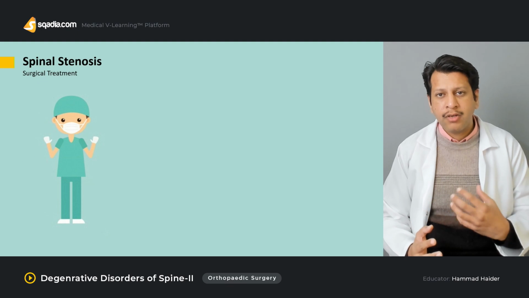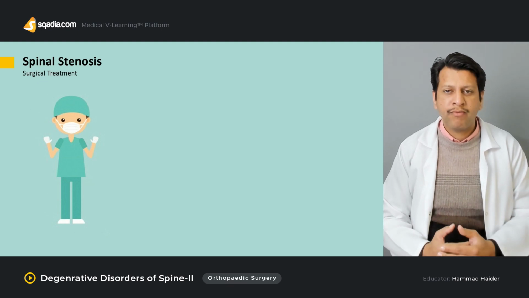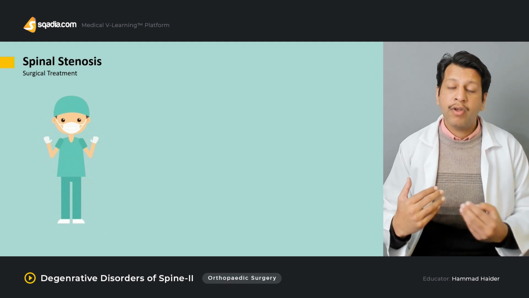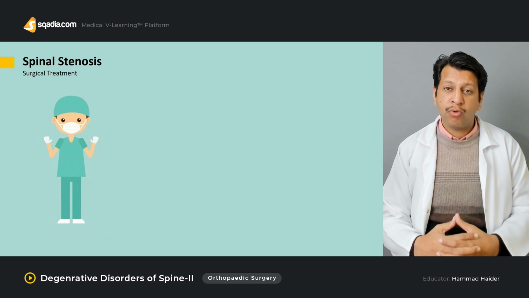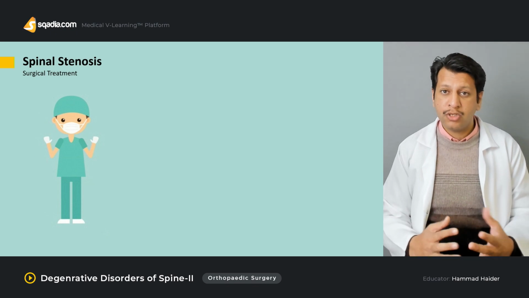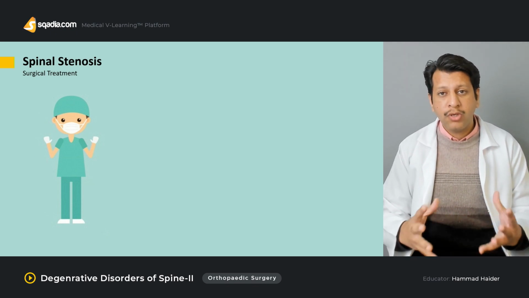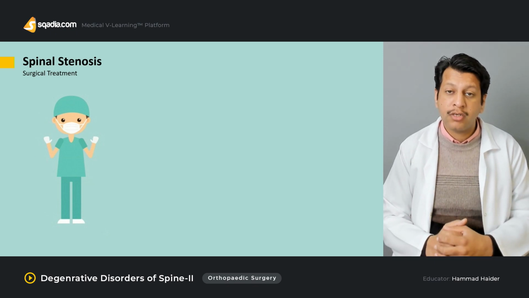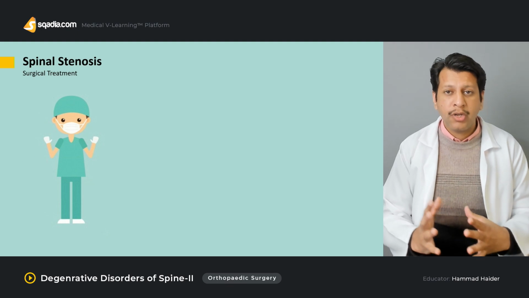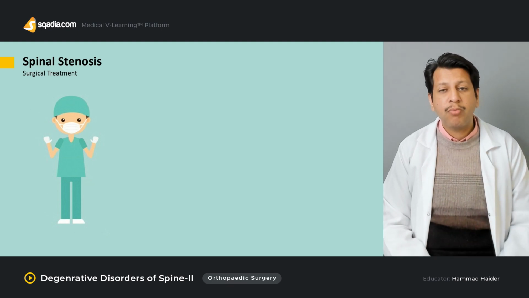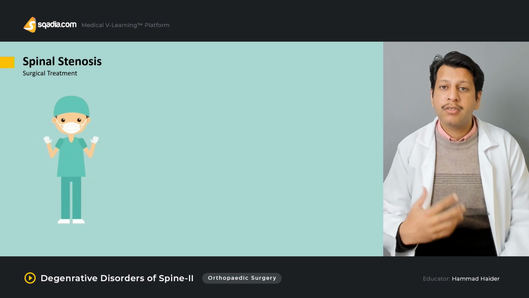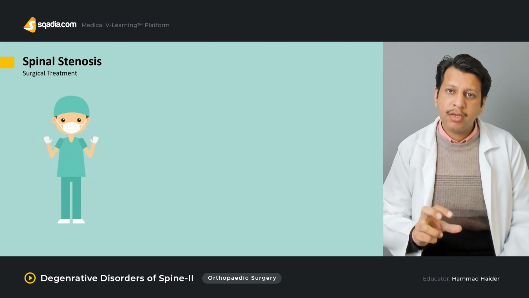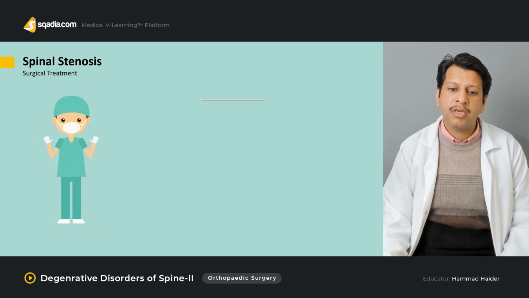But despite all the conservative therapy, you have advised the patient NSAIDs, you have advised activity modification, you advised physiotherapy and aerobic exercises, and despite even injection as well, after a few months to a year, the patient is still not satisfied, or the patient is having neurogenic claudication or symptoms which are deteriorating slowly over the years, then probably you will have to go for some form of surgical treatment. Now, depending upon where exactly the problem is, that is how the surgical treatment is done.